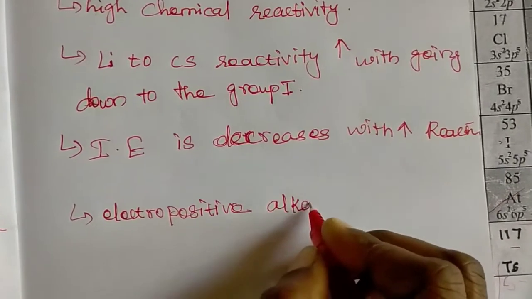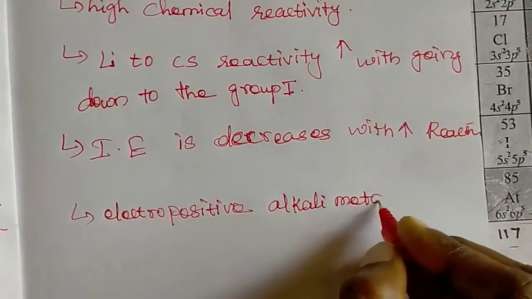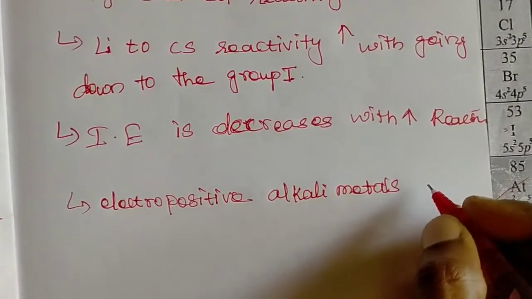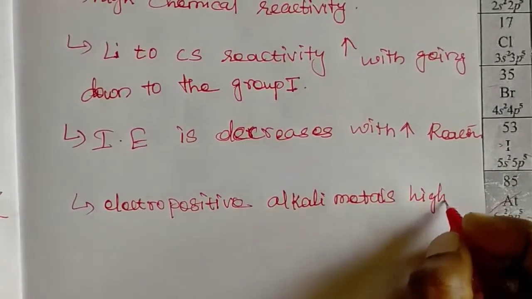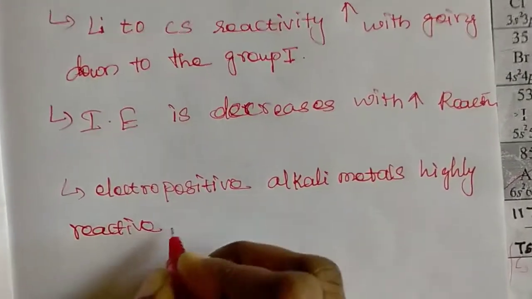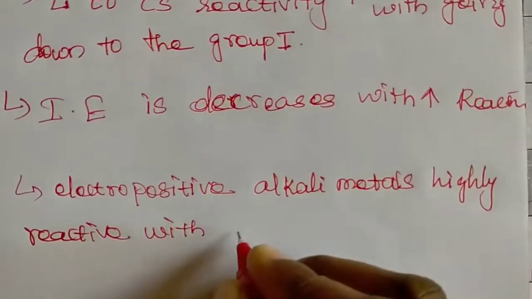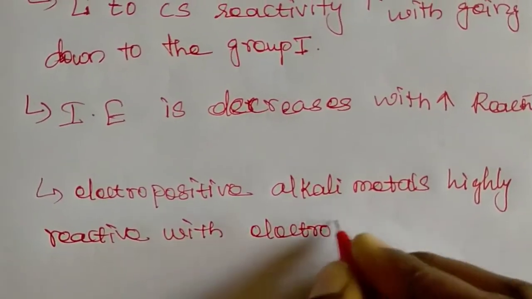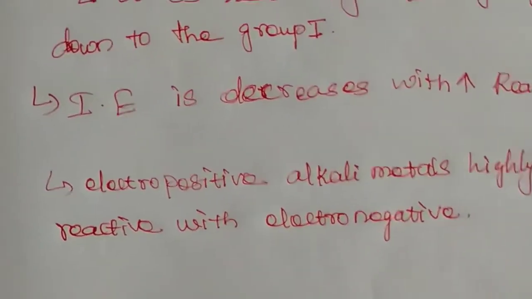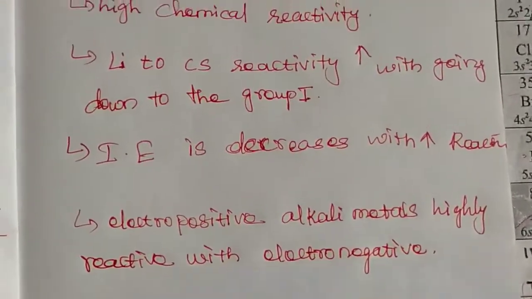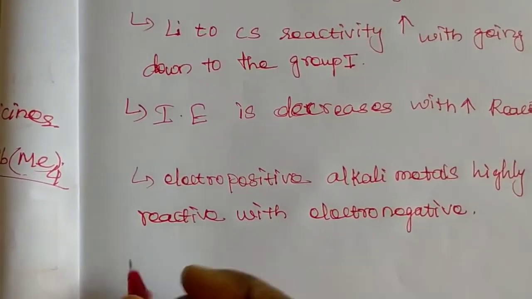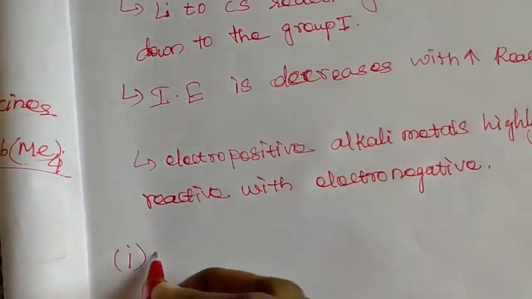Electropositive alkali metals are highly reactive with electronegative compounds. This reactivity of the alkali metals is explained below with the reactions.